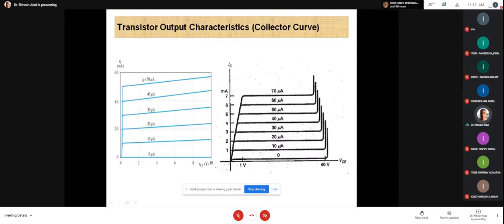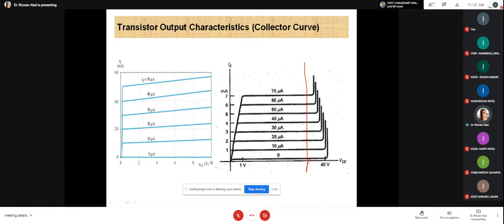Another difference is you can observe in this graph the breakdown region is mentioned. In this graph the breakdown region is mentioned. Tell me yes or no. No, there is no breakdown region in the graph. Right, here the breakdown region is there, meaning this graph has been cut off here, for example. Okay, this kind of figure.